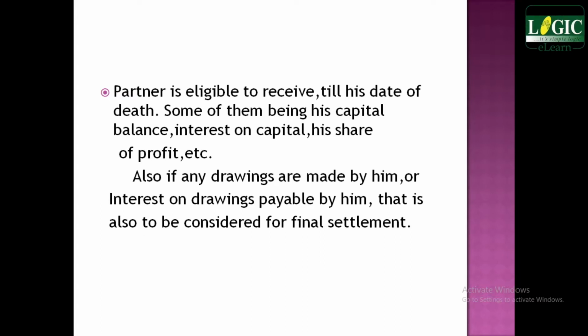We will have to keep in mind that items of expenses and income must be reduced to the number of months he lived since the last balance sheet date. That is, from the balance sheet date given in the question till the date of death, interest on capital, interest on drawings and profit must be made proportionate for that many months. That is the point to be kept in mind.